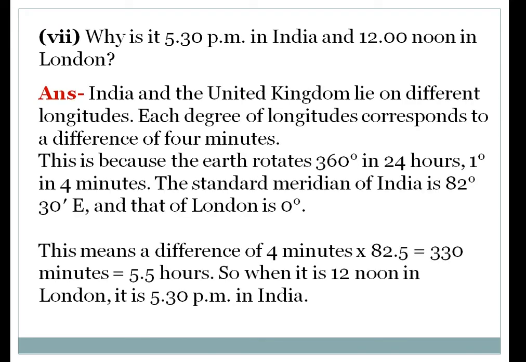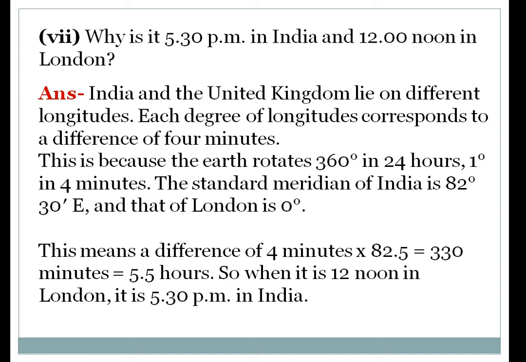This answer is very clear to you. Please see the answer properly. If you are failing to write down the answer, please do it. India and the United Kingdom lie on different longitudes. So each degree of longitude corresponds to a difference of 4 minutes. This is because the earth rotates 360 degrees in 24 hours. So 1 degree is equal to 4 minutes.